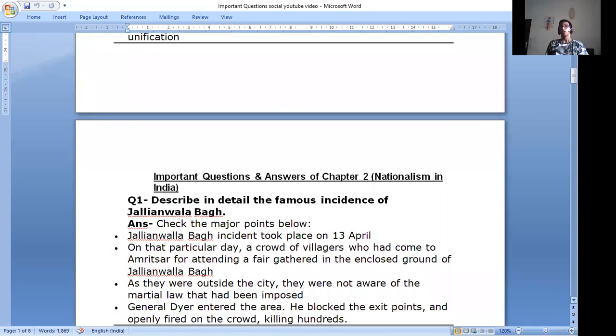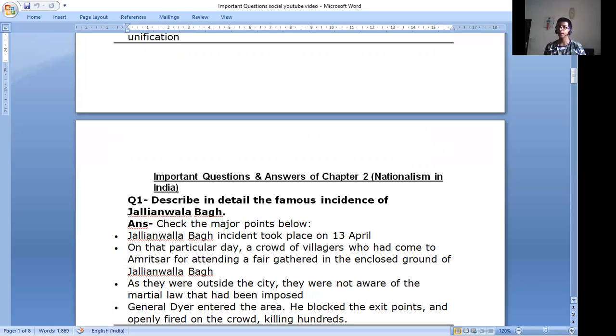Now, those were the important questions from lesson 1, the rise of nationalism in Europe, history. So, next, let's continue with the important questions and answers from Chapter 2, Nationalism in India. First, describe in detail the famous incident of Jallianwala Bagh.